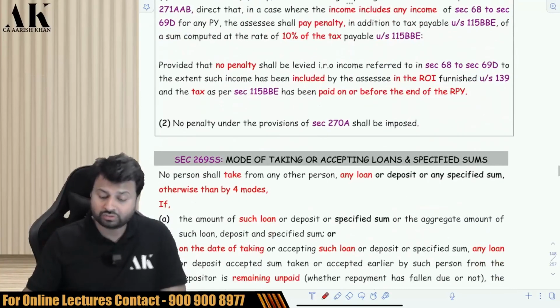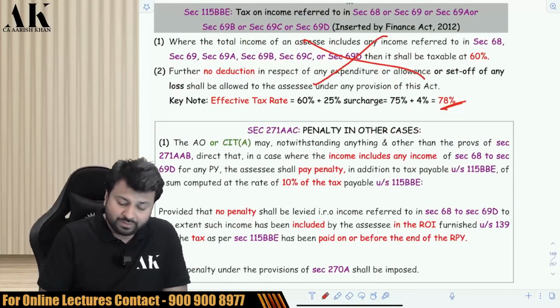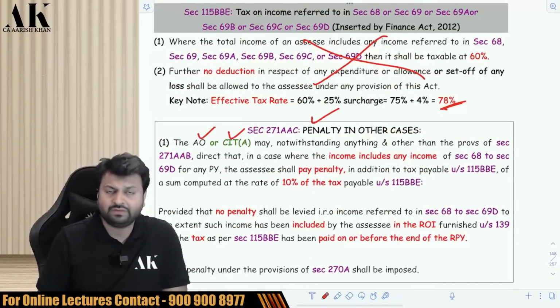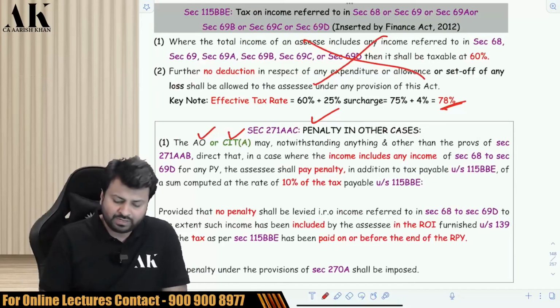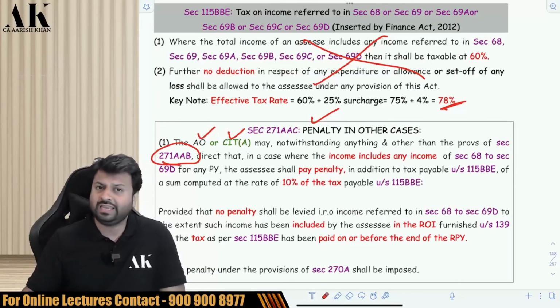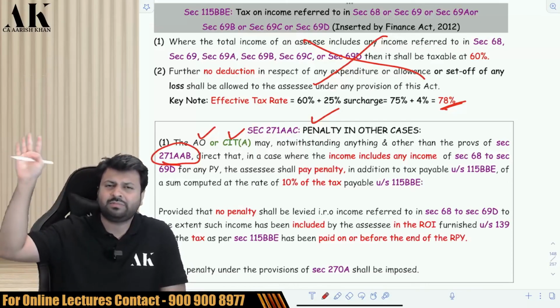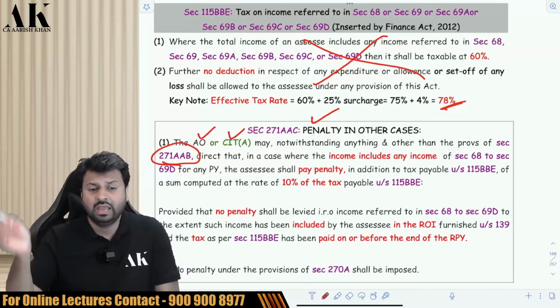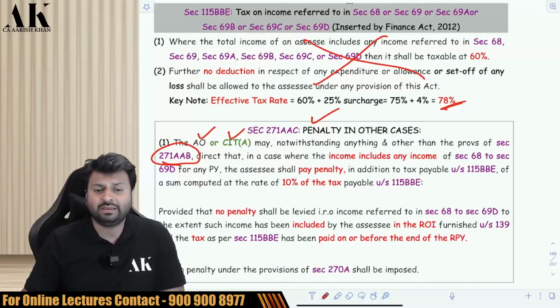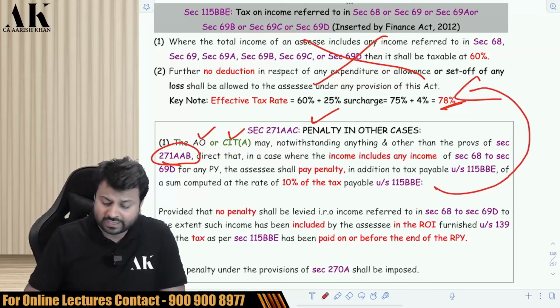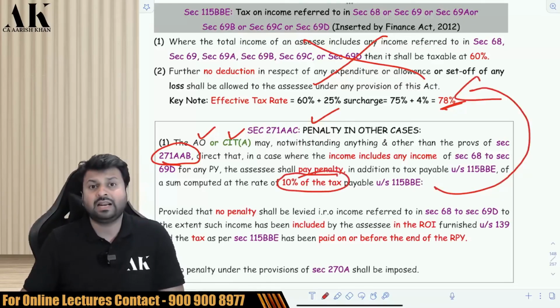Further, you will also be liable for a penalty which will be imposed by the AO or CIT appeal under 271AAC, but this penalty will not be imposed on assessees covered under 271AAB. For assessees who are covered under 271AAB, that is search and seizure cases, the penalty will be imposed as per 271AAB only. But apart from 271AAB, whatever tax you have paid under this section, we will also be taking 10% penalty on that tax amount.